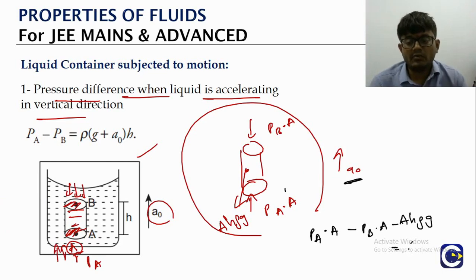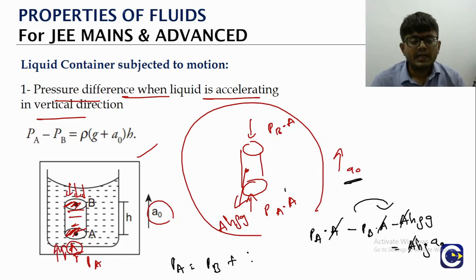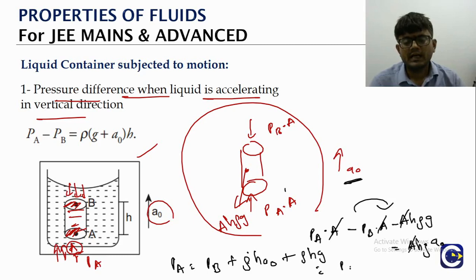What is the mass of the cylinder? It will be A into H into rho, into a naught. Now if you rearrange them, we can cancel off A before even rearranging. What we'll get? PA is equal to PB plus, what is the other thing that is left over there? It will be rho into h into a naught, and there is a rho into h into g. So if you take the rho common, what you will have? g plus a naught into h.